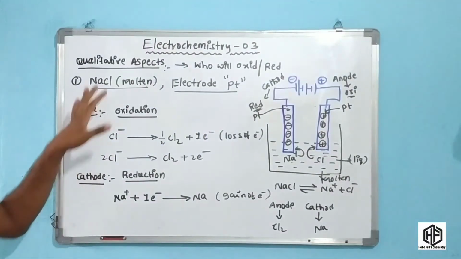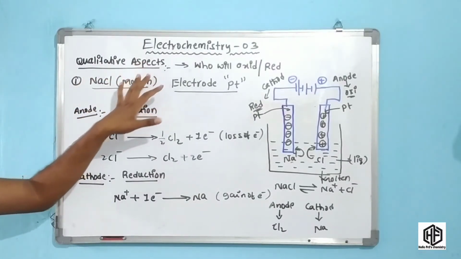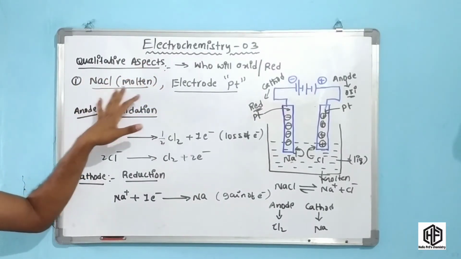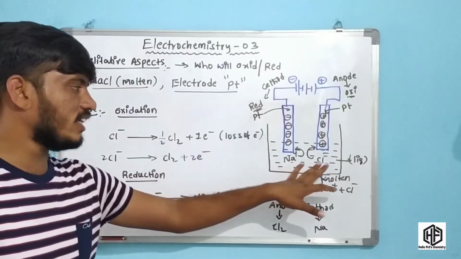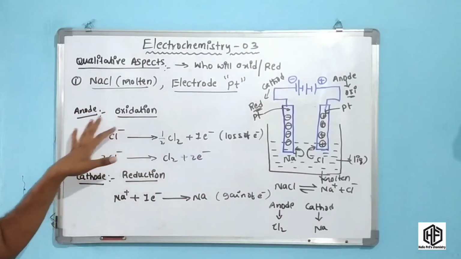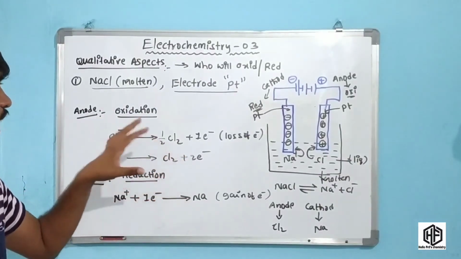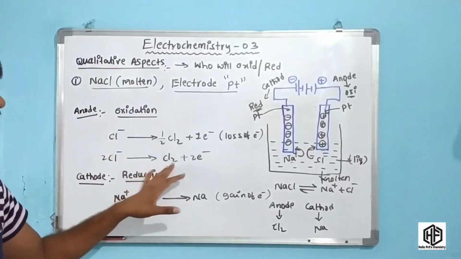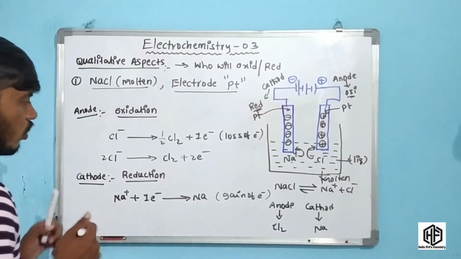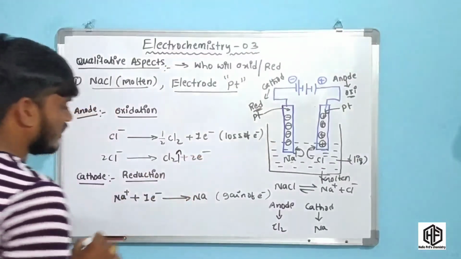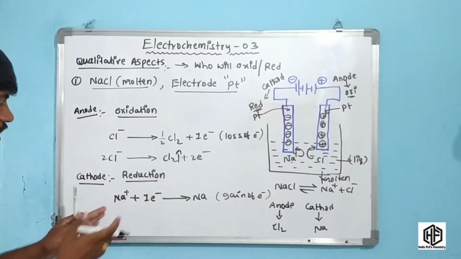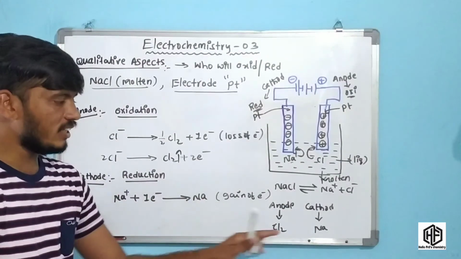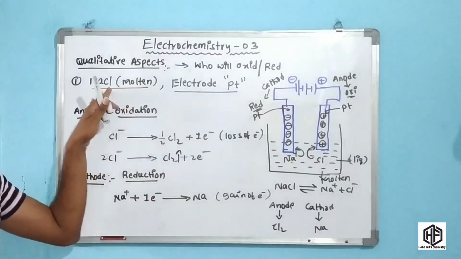You have to understand the qualitative aspects. For example, you have to understand molten NaCl. Okay friends, NaCl is in a molten state. The electrolyte is NaCl. At anode oxidation takes place, observe what happened there, friends? Chlorine gas is released. But at cathode side, reduction takes place, which means sodium metal is liberated. Okay friends, this is the qualitative aspects.